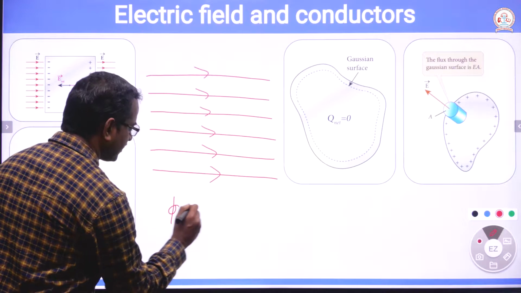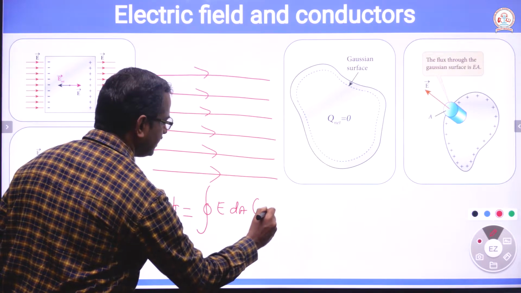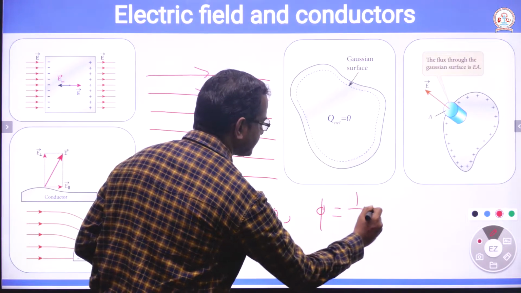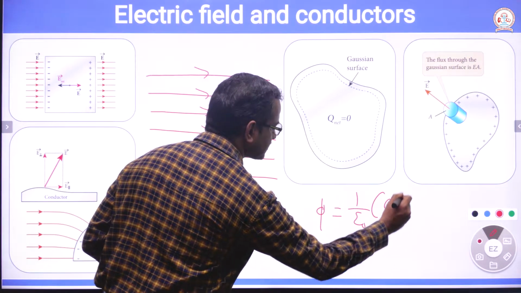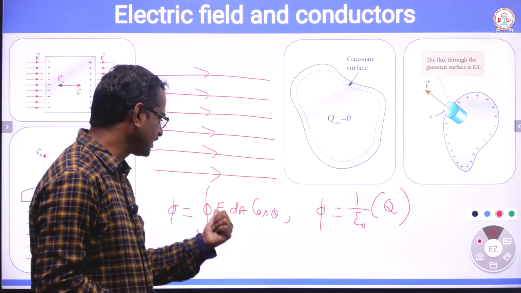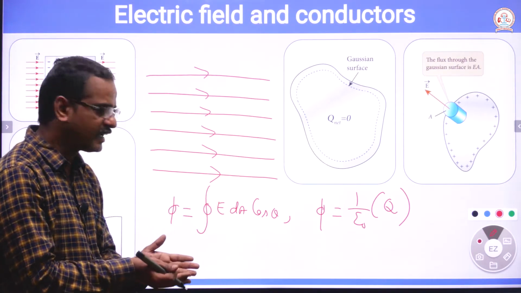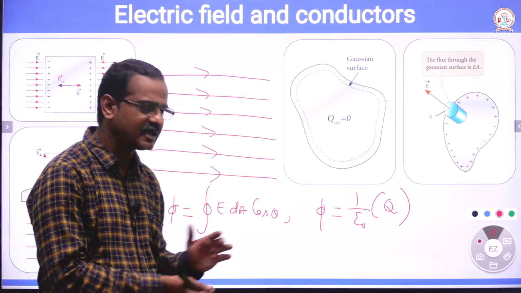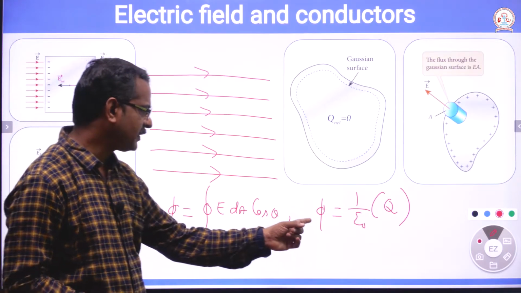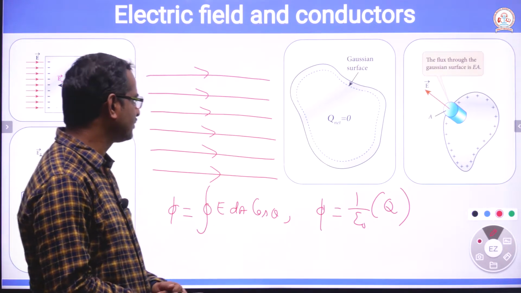Flux phi is equal to closed integral E dA cos theta. Or we can write that flux phi is equal to 1 by epsilon naught times the charge enclosed by the surface, applying Gauss law. In the first equation, E is the electric field, the closed integral of dA gives the area, and theta is the angle between the normal to the surface and the direction of electric field. There are 2 equations to calculate flux here.